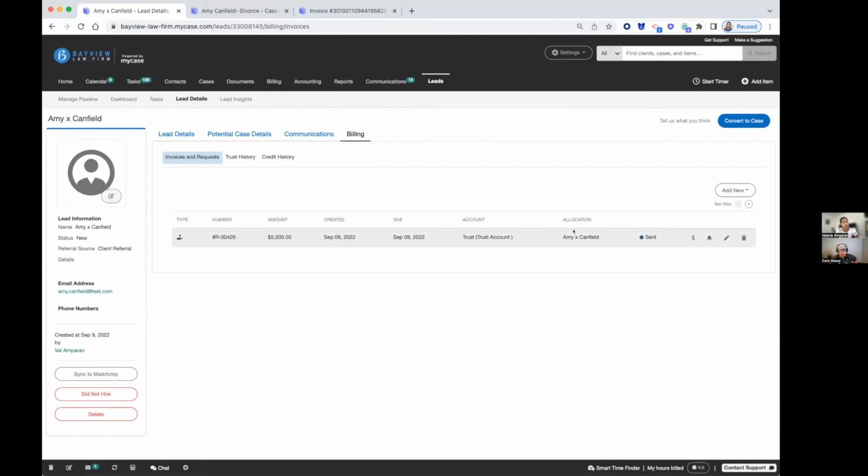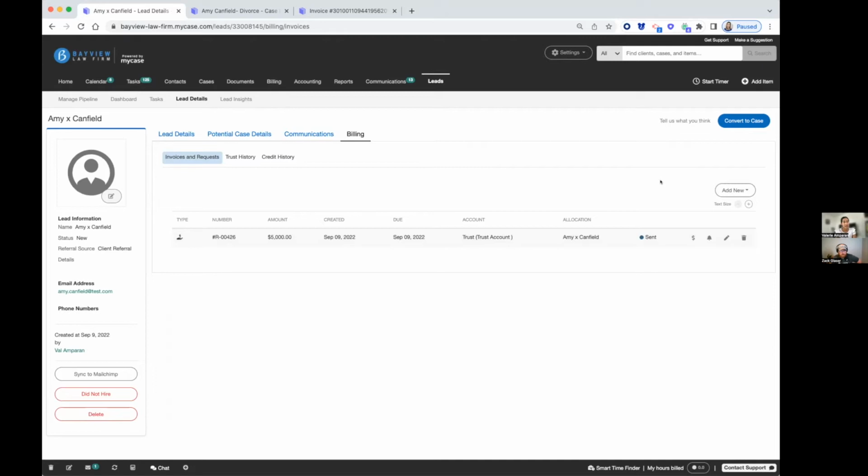Or in most cases, what our clients do is they convert this to a case now that they've received the funds so they can start working on it. Mm-hmm. That makes a lot of sense. The pop-up there looked very familiar as the LawPay pop-up. So I think people that have already been using LawPay would feel very comfortable with that. But then, as you said, we're already in the MyCase platform. So when that information comes in, convert to case. Exactly. We go right from the CRM into the law practice management software.